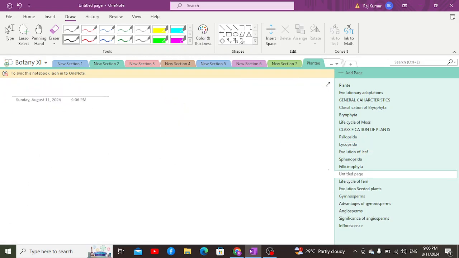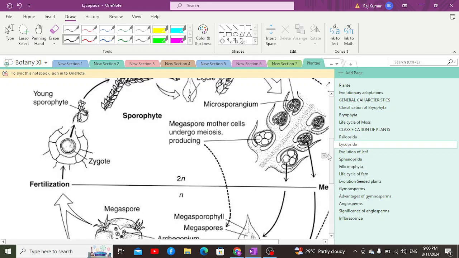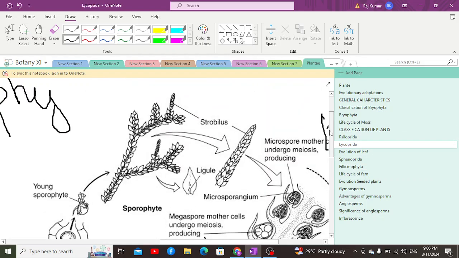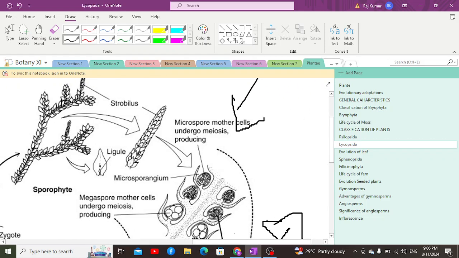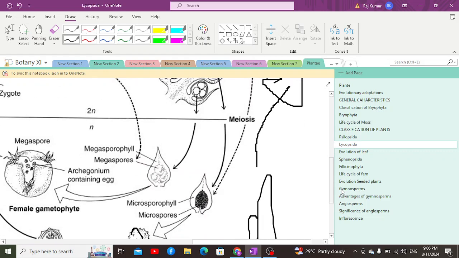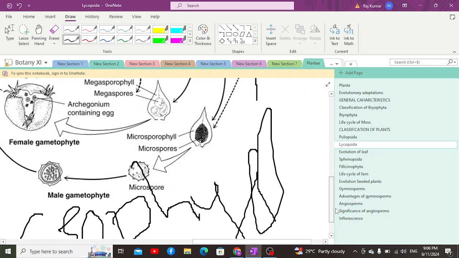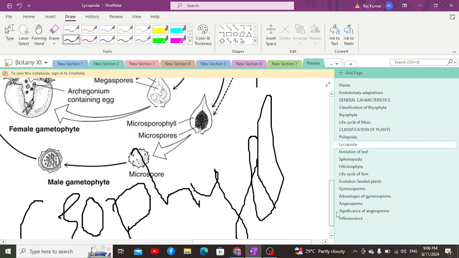Selaginella would be similar as well, but there are a few differences. Again, the spore mother cells in the sporophyte undergo meiosis, producing haploid spores. These haploid spores are present within the strobilus, and due to wind they would be dispersed onto any suitable soil.